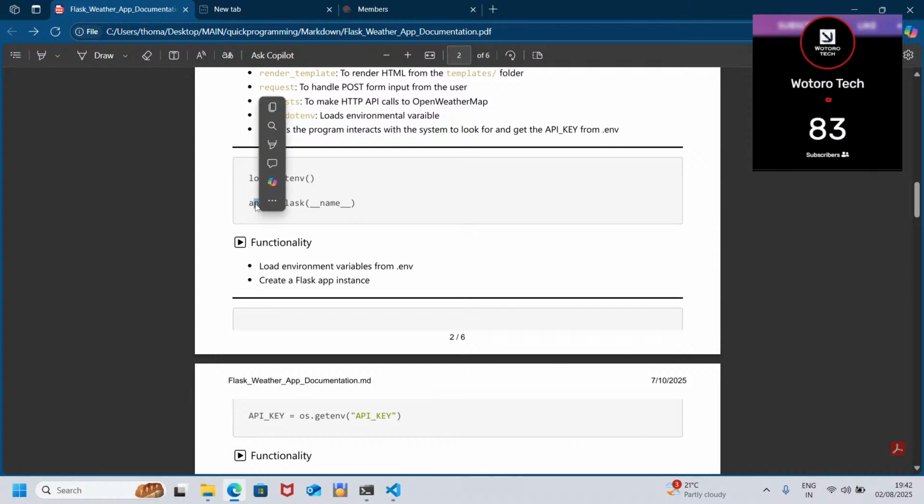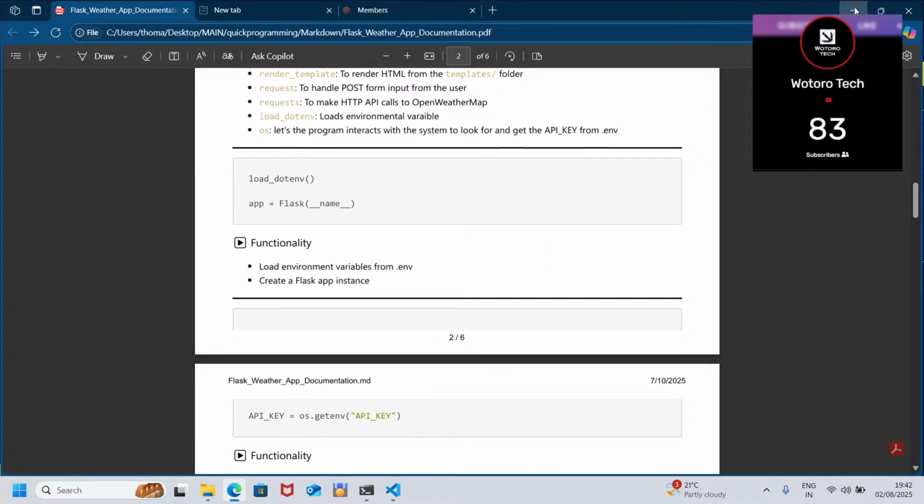So that is how it is in object-oriented programming. This is an object, and the class is here. That is how you instantiate. So load environmental variables from .env and create a Flask app.